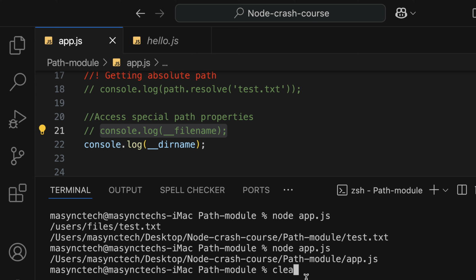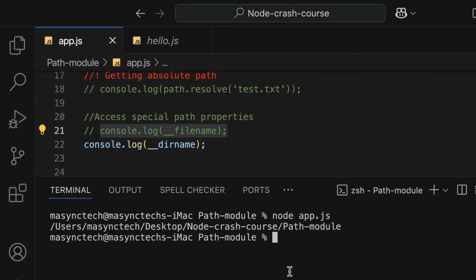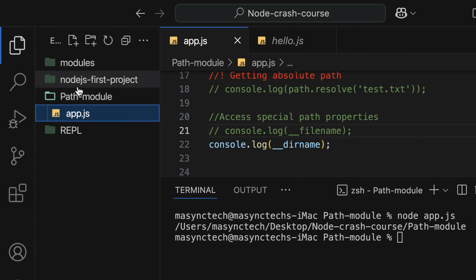So let me clear everything here. And this is my current working directory, which means the folder that I am currently working in. It will give me the full path from the operating system to the folder I am working in. And as you saw, my current working directory is in users, Async, desktop, node folder, and then the path module, because this is what I am currently working in.